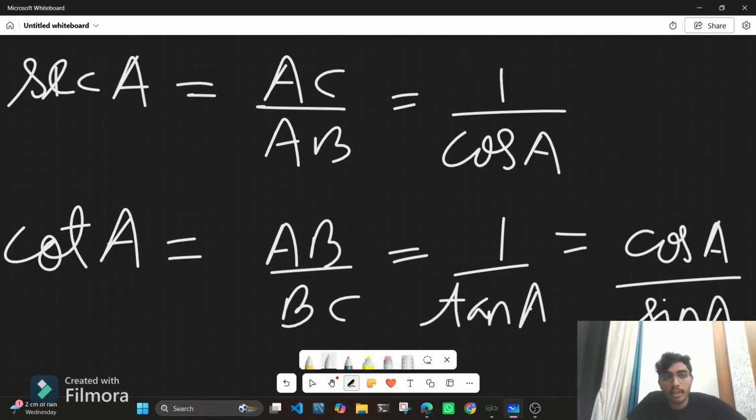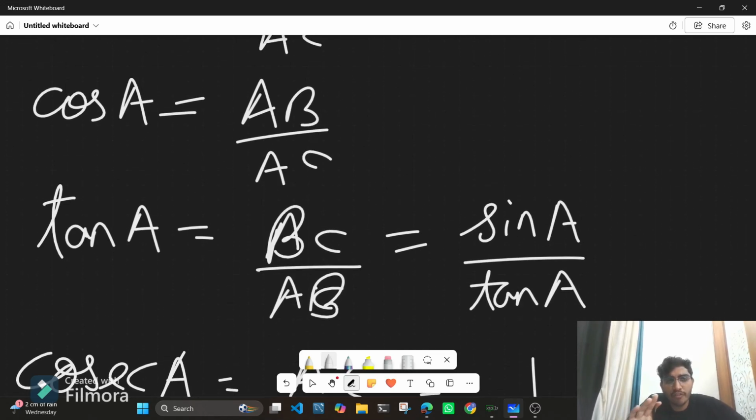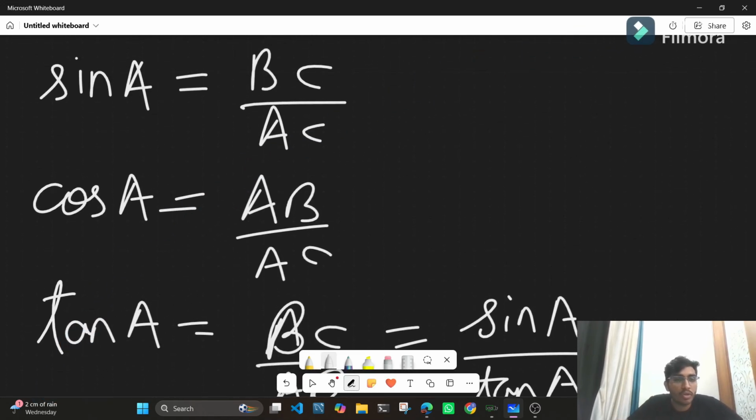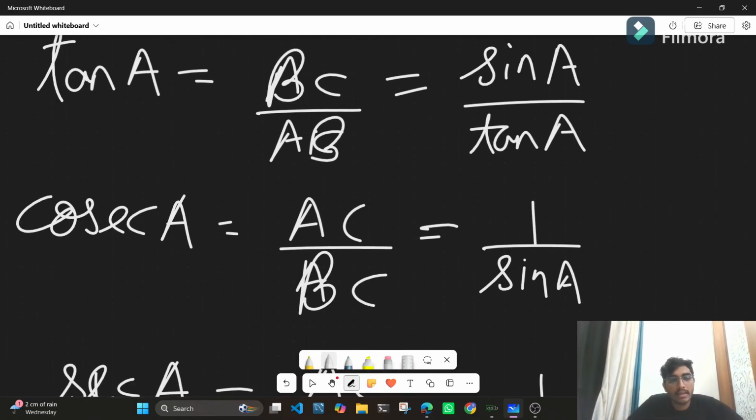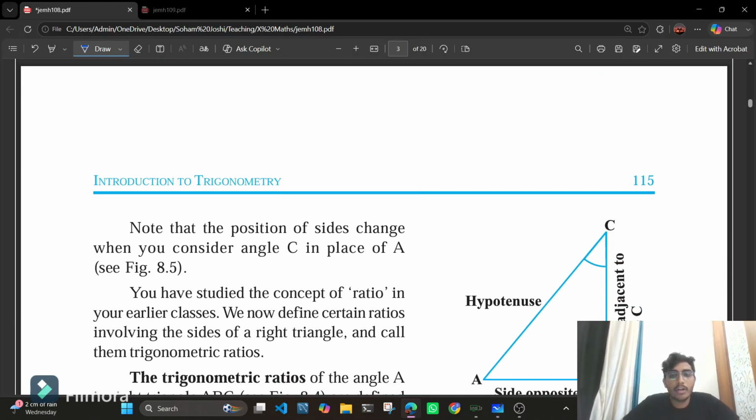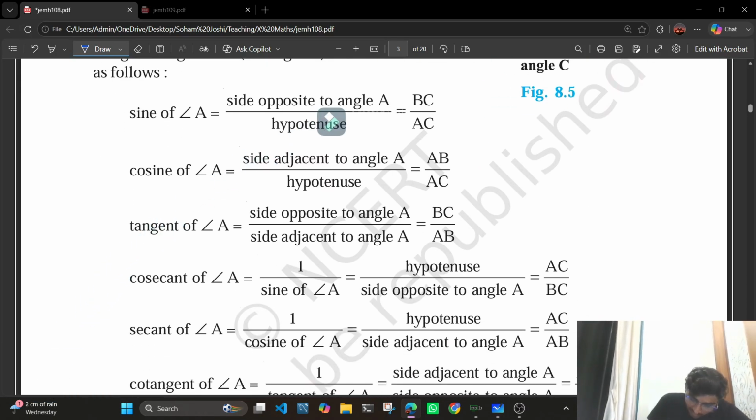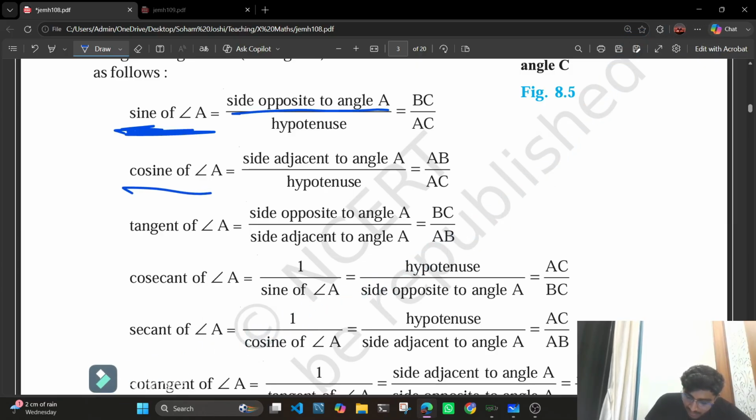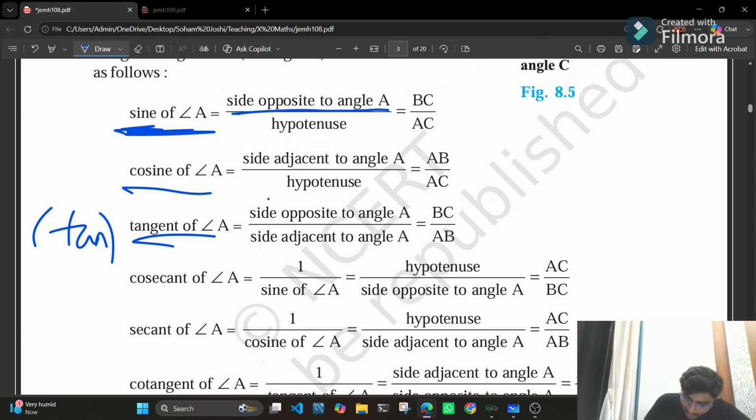So if you focus over here, we only need to learn the first three trigonometric ratios, that is sin A, cos A, and tan A, because the other three ratios are the reciprocals of the first three respectively. In the textbook, they are also given in the long form. Sine of angle A is the side opposite to angle A upon hypotenuse. Cosine of angle A is the side adjacent to angle A upon hypotenuse. Tangent of angle A is the side opposite to angle A upon the side adjacent to angle A.